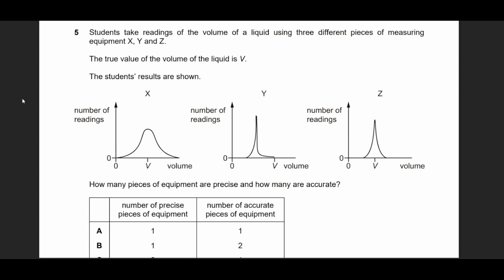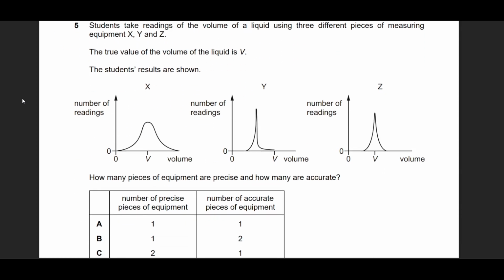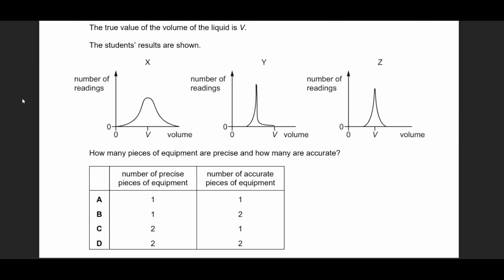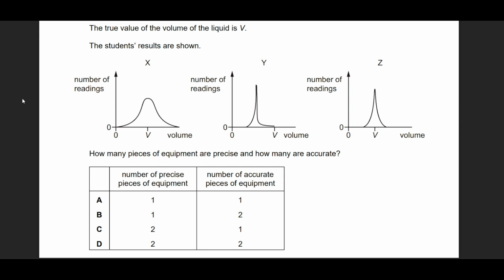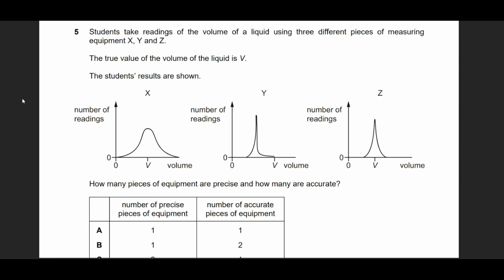All right, question number 5 from the accuracy and precision topic. It says, which instrument is accurate and precise? We are using some instruments, named X, Y, Z, to measure volume V of the liquid. We might be using a Eureka can, we might be using a measuring cylinder, we might be using other methods. So this is what the graph represents.